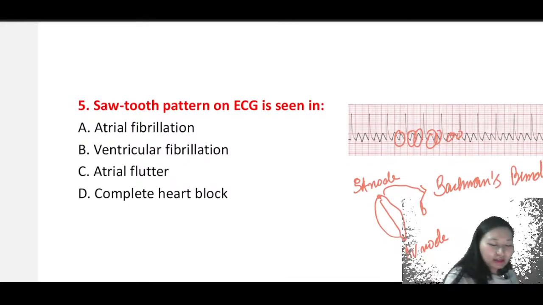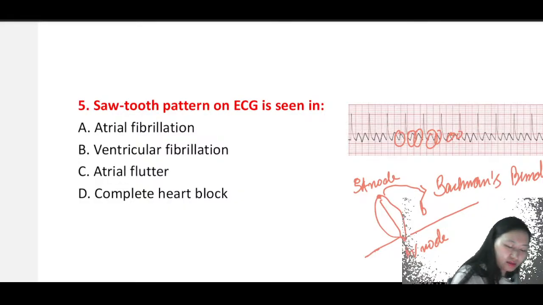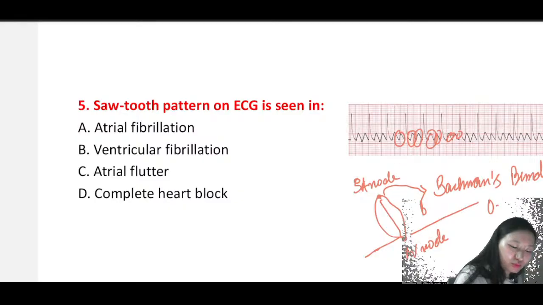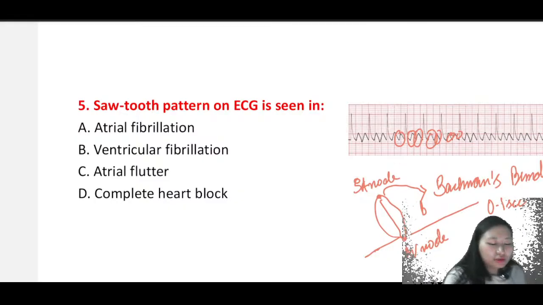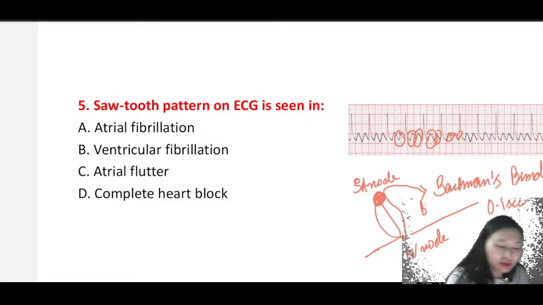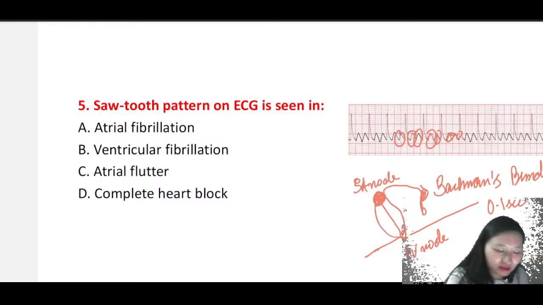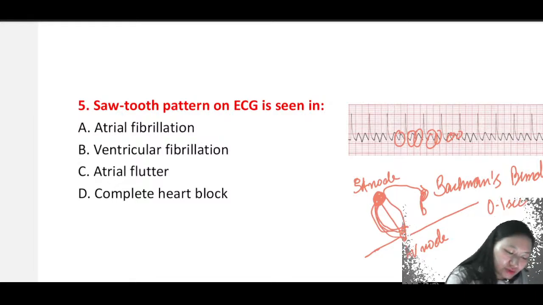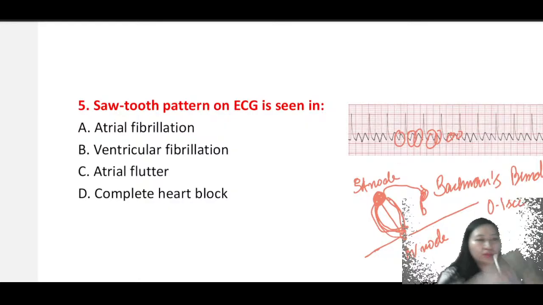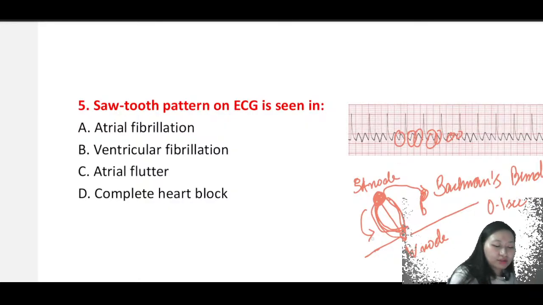If there is a blockage which is taking place here, a delay of 0.1 second, then when the SA node is not the only one which is triggering, but some other external triggers are coming in, that re-entrant formation, the electrical impulse, goes in one direction but then goes back.